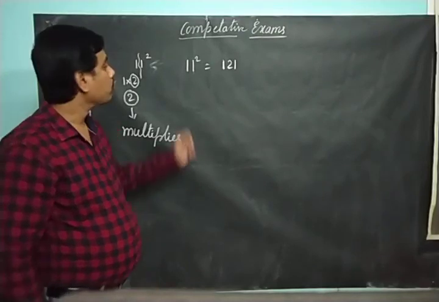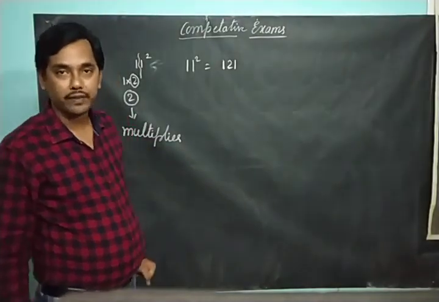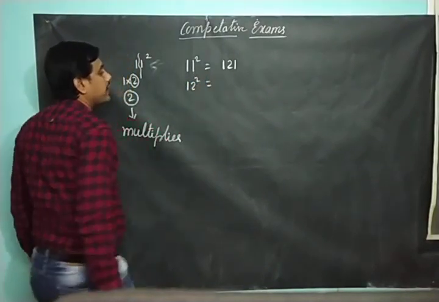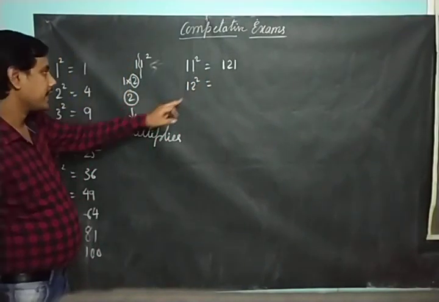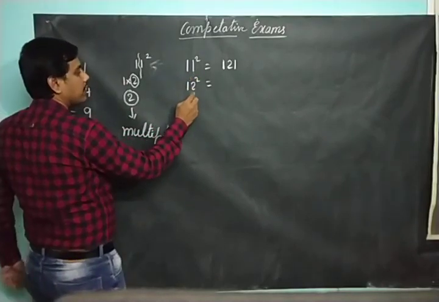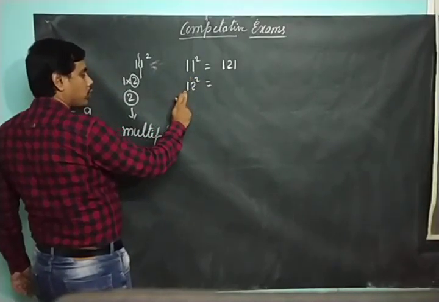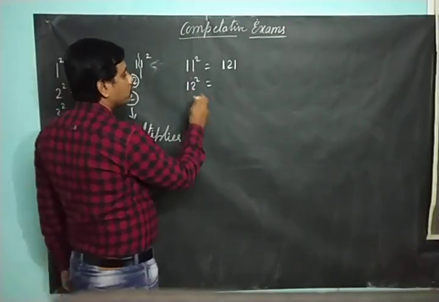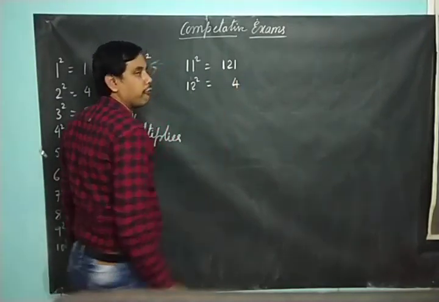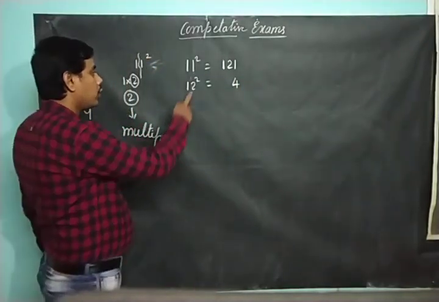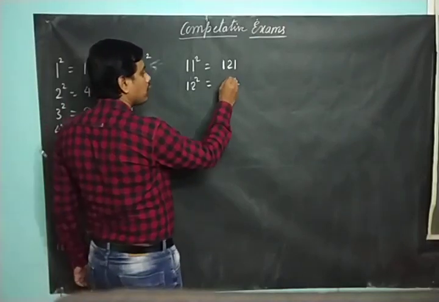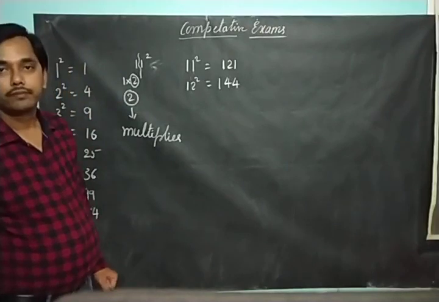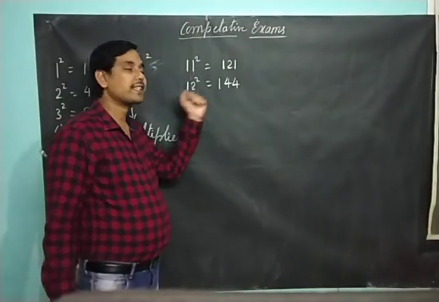Is that clear? So square of 11 is 121. Similarly, if I want to get square of 12, what will I do? Once again, here if I split this 12, what will I get? This place, what will be the multiplier? 1 into 2, that is 2 only, right? So 2 square is what? 4. So 2 into 2 is what? 4, and 1 square is 1. Is that clear? So 12 square is 144.